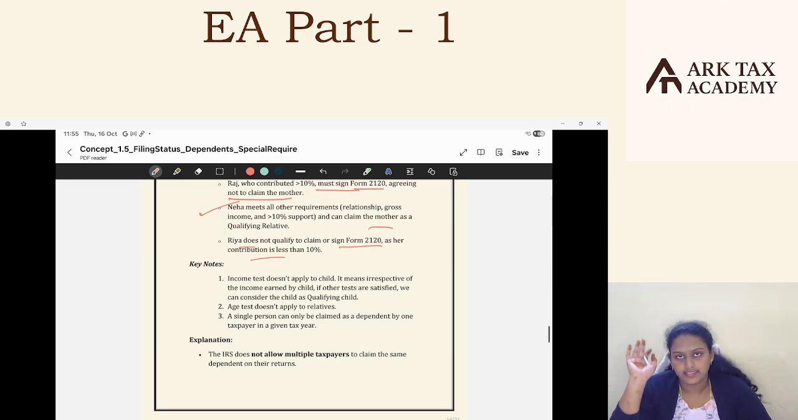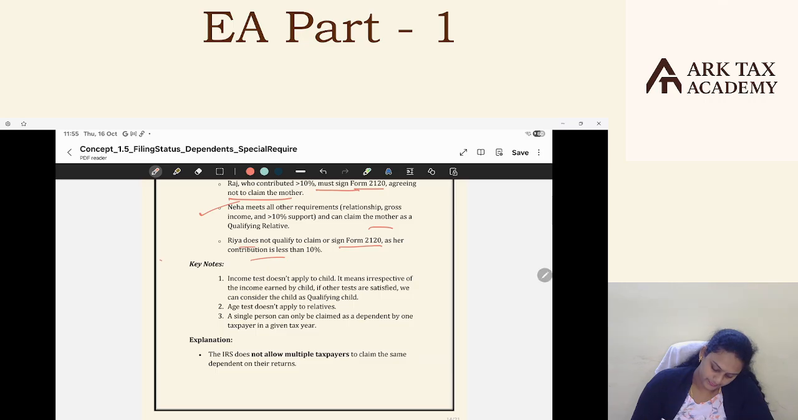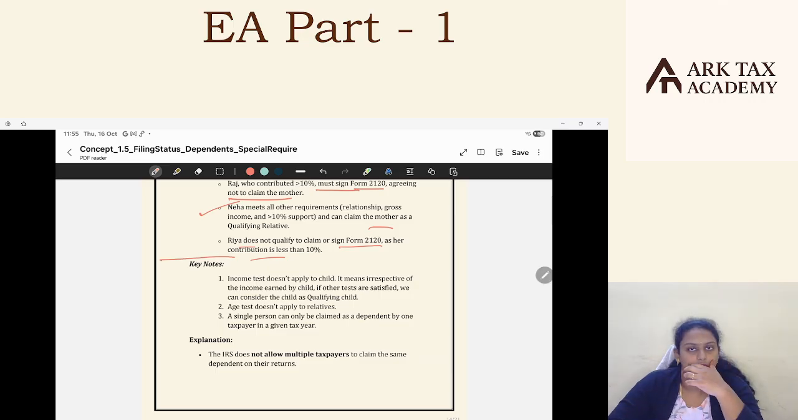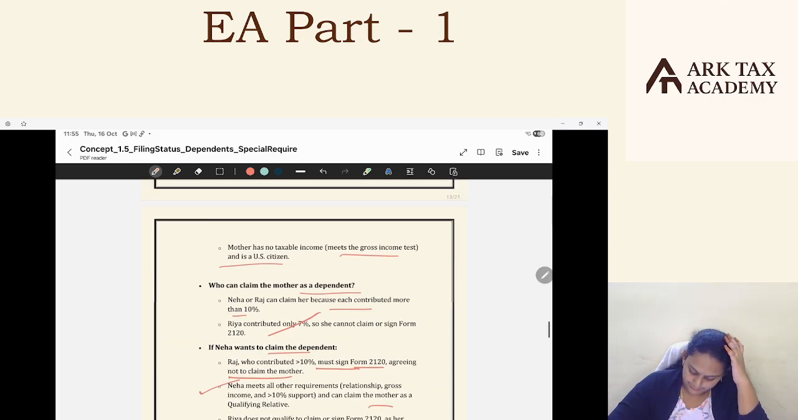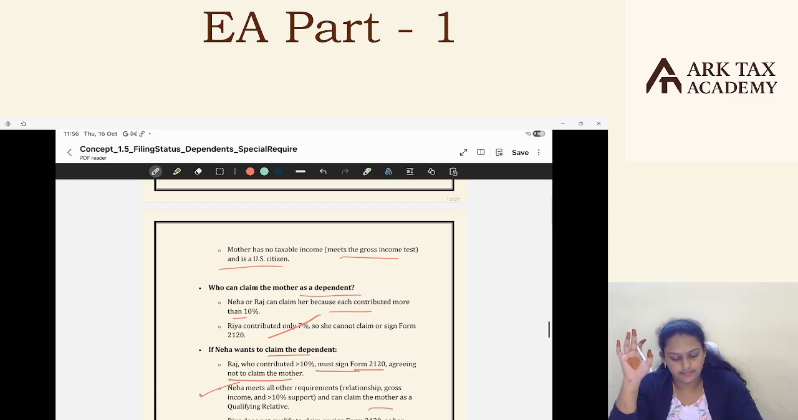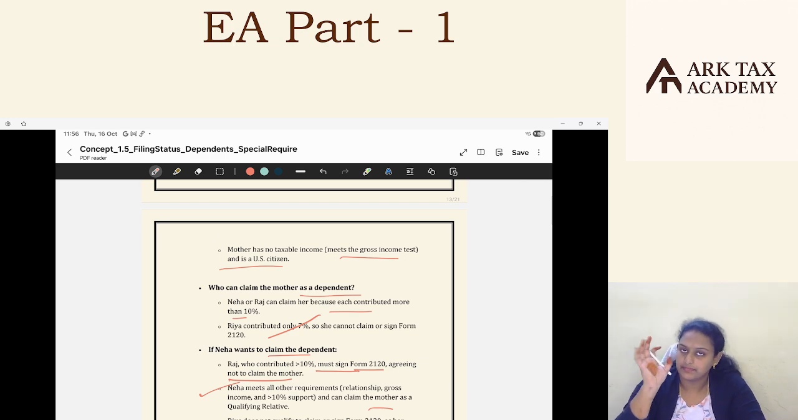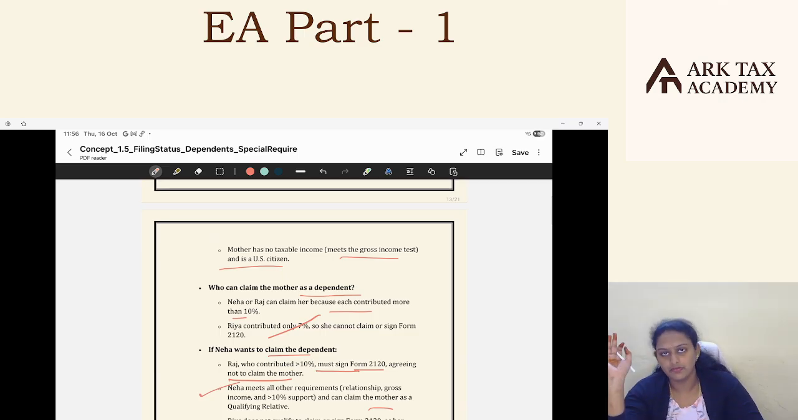Okay, this is the exception to the support test. Is everyone clear? All these are the different tests. If these relatives or children satisfy these common tests and the specific tests that apply to them, then we can say they are a qualifying child or qualifying relative, and we can claim them in our return as a dependent, and we can get credits, head of household status, and qualifying surviving spouse status.